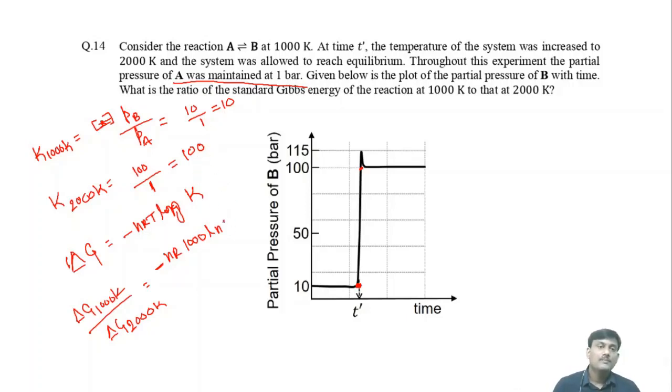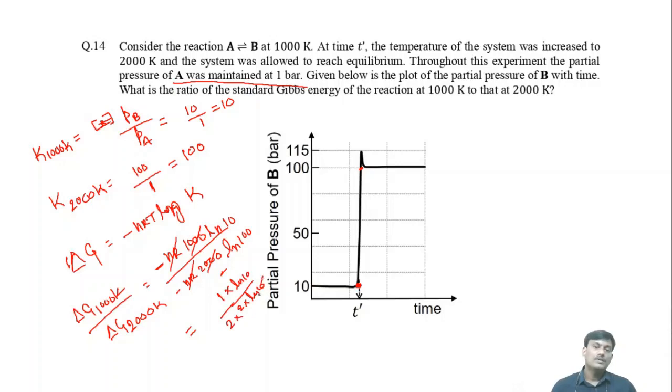K is 10. Divided by minus nR 2000 ln 100. Here nR cancel, and finally you will get ln 10. You can write it as 1 into ln 10, and ln 100 can be written as 2 into ln 10, and here there is a 2. So ln 10 cancels, so finally you will get 1 by 4, that is 0.25. What is the numerical number? 0.25.